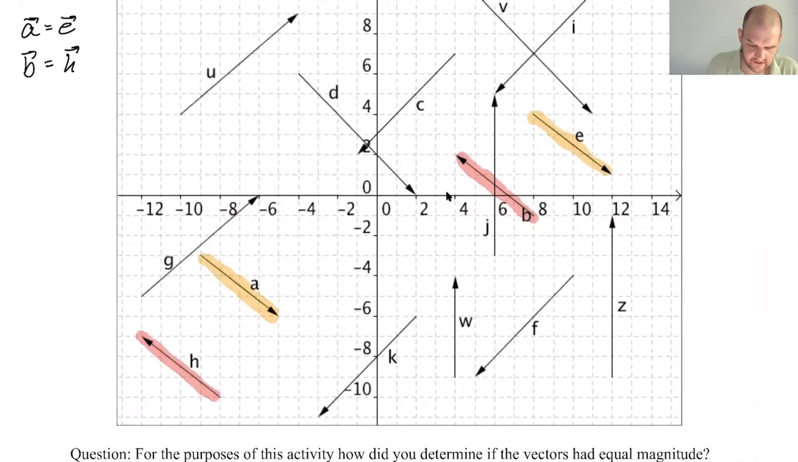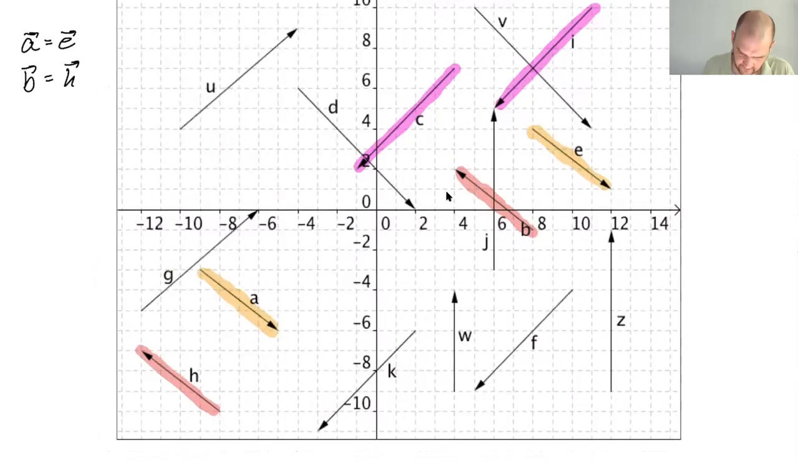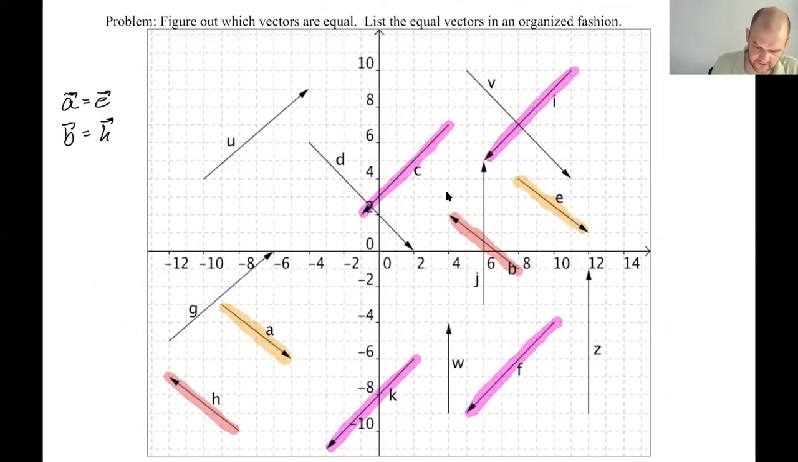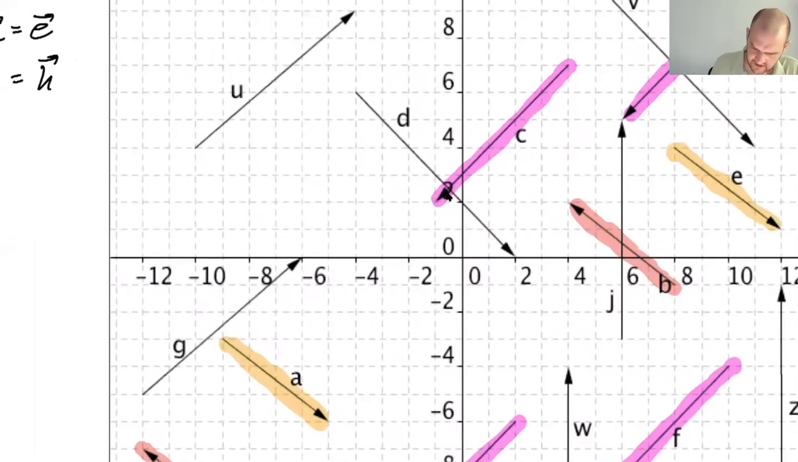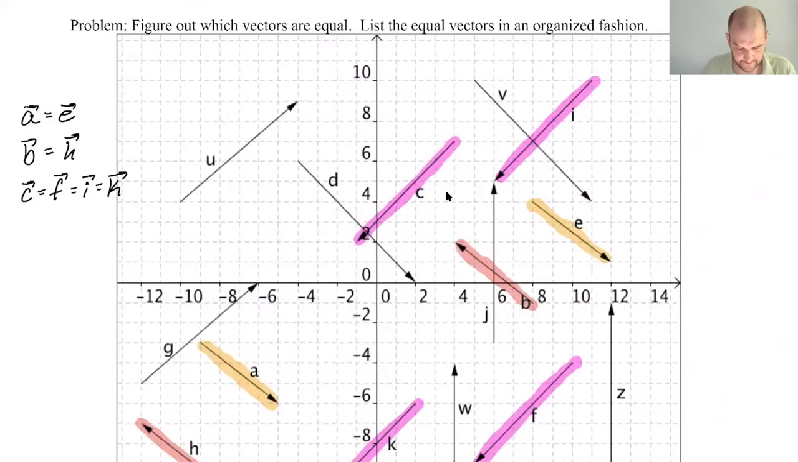And then switch, so C, here we go. So what else? I looks good. F looks the same. This is interesting, there's a lot of them. K looks the same. Okay, so these all look the same. So C, F, I, K. C equals F equals I equals K. Okay, so that one, there were a lot.